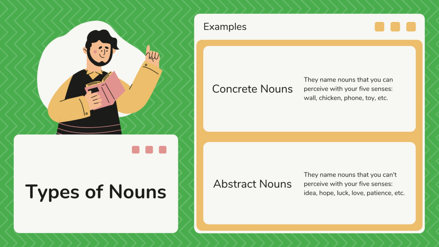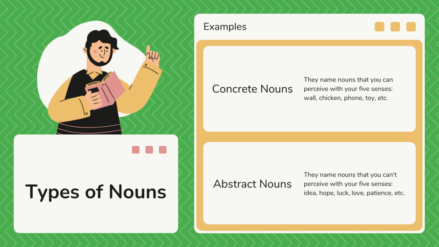But not every word is a concrete noun. We also have abstract nouns, for example, idea, hope, luck, love, patience. What happens with those nouns? They are not visible, and we can't smell or touch those words.